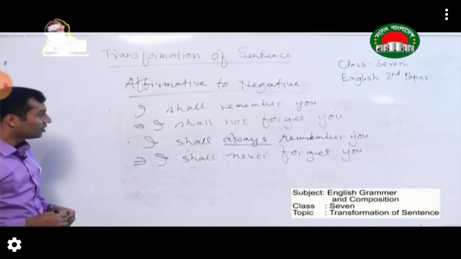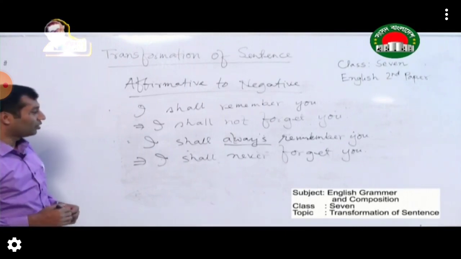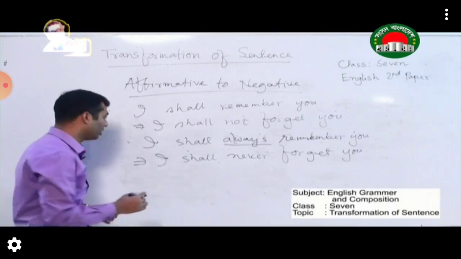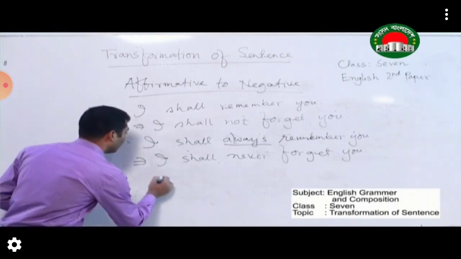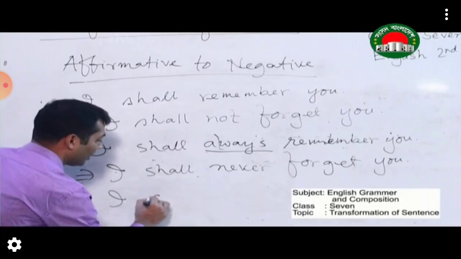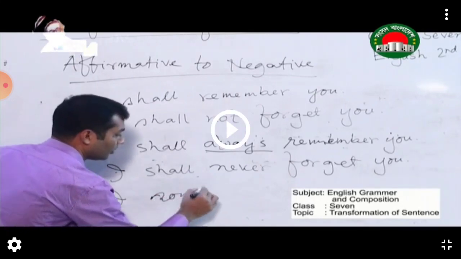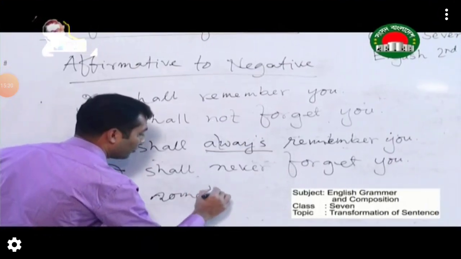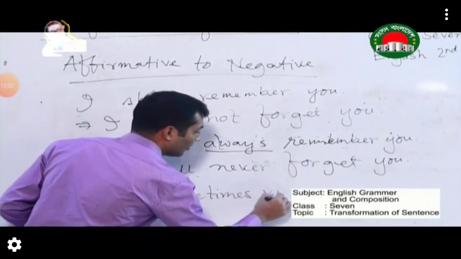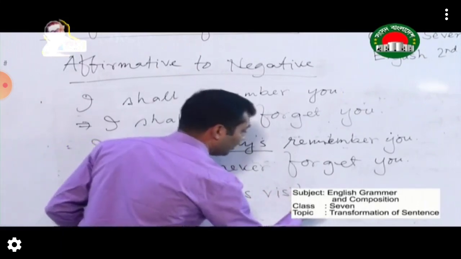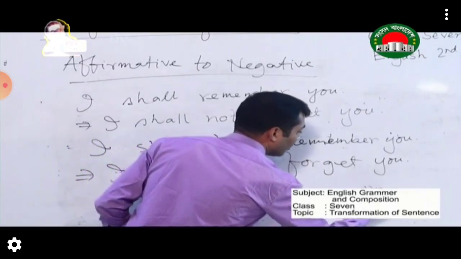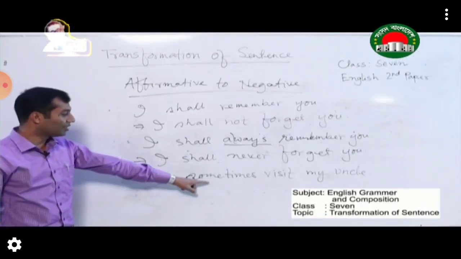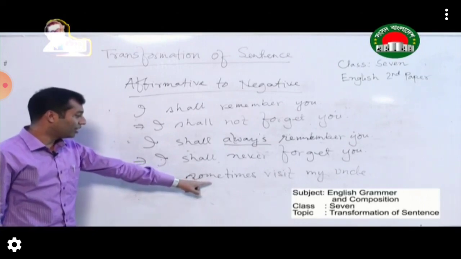And there is another example, another rule that is almost the same. So I think it should be given right now. I sometimes visit my uncle. So you can see the word sometimes here, and it is an affirmative sentence.